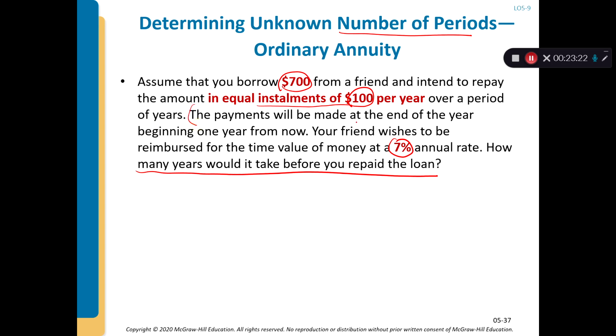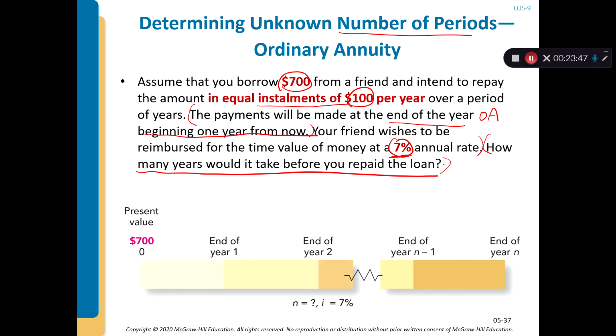The payments will be made at the end of each year, beginning 1 year from now, so it's an ordinary annuity. The friend wishes to be reimbursed for the time value at 7%. They want to charge you a 7% interest rate. So you wonder how long it will take you to pay off this $700.